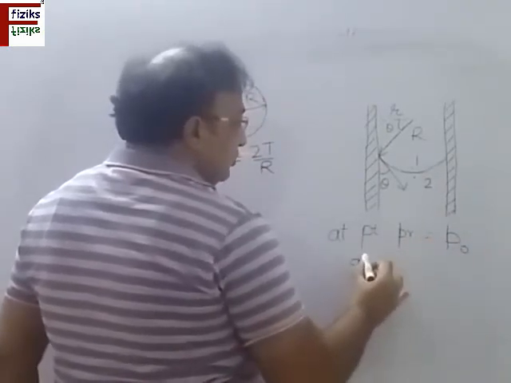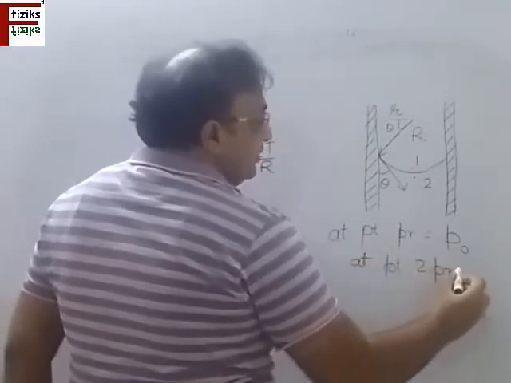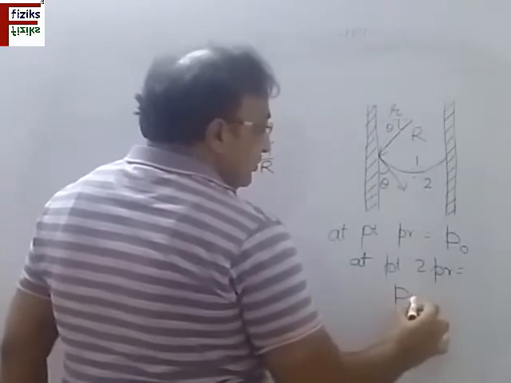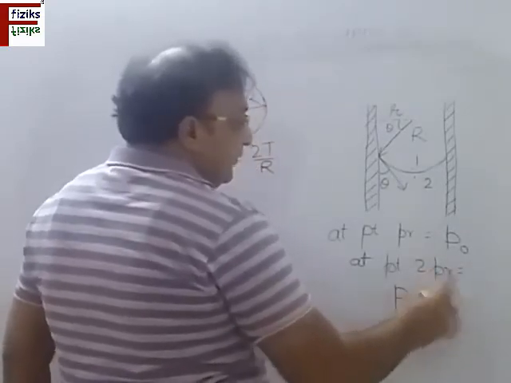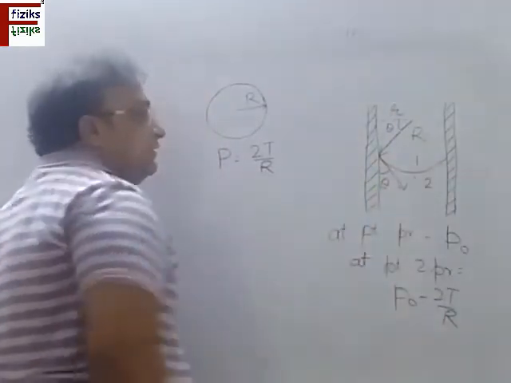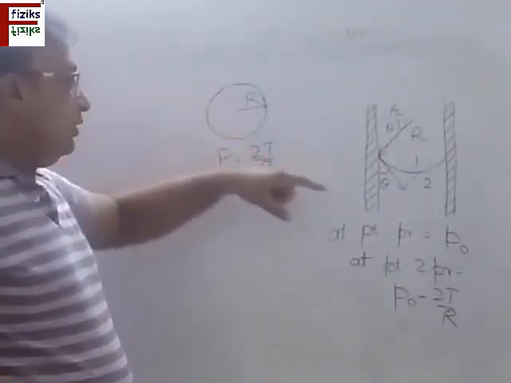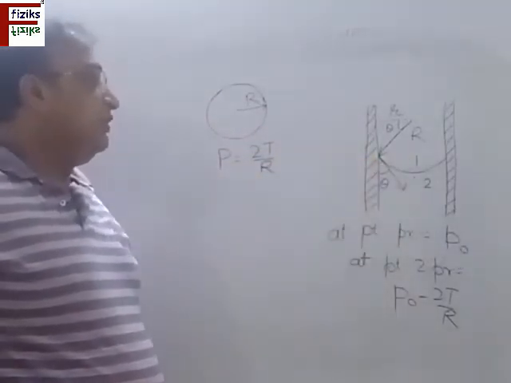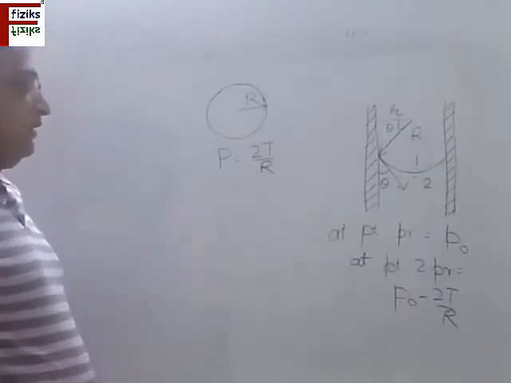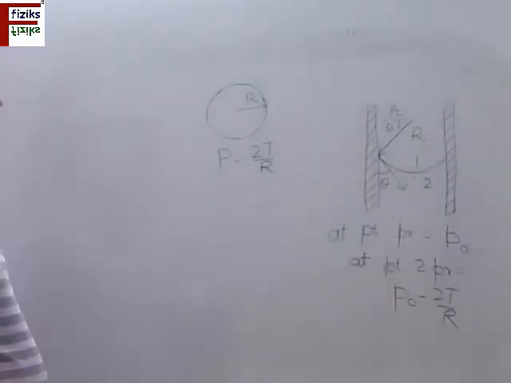Then at point 2, the pressure is P0 minus 2T divided by R. The difference of pressure on the two sides is 2T by R, as you can see here. So on this side the pressure is lower, whereas on this side the pressure is higher. So there is a difference of pressure, and to compensate for this, the liquid is going to rise.